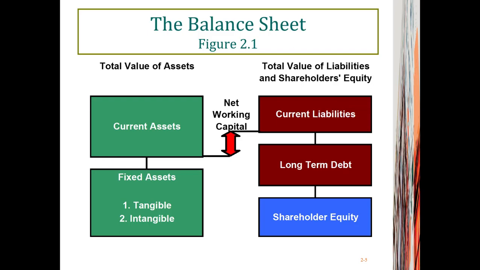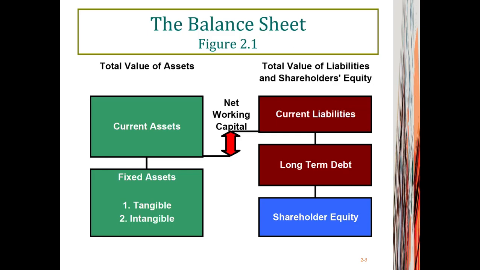And here you see there's a difference between current assets and current liabilities. Current assets are assets that can be transformed into cash within the next 12 months. The current liability is the money that a company has to pay back in the next 12 months. And the difference of those two items is called net working capital.